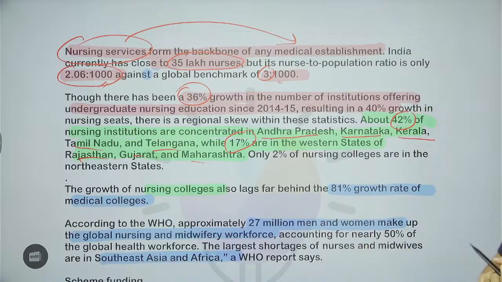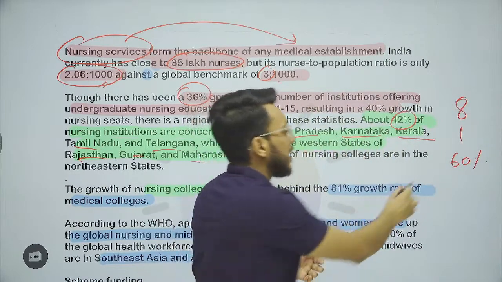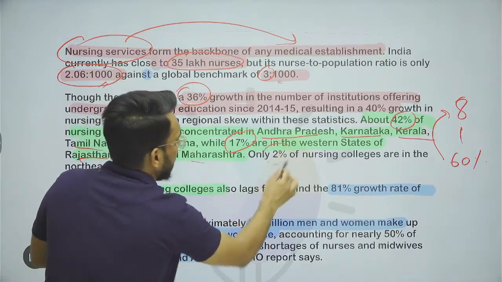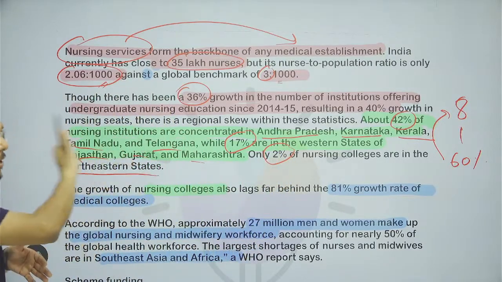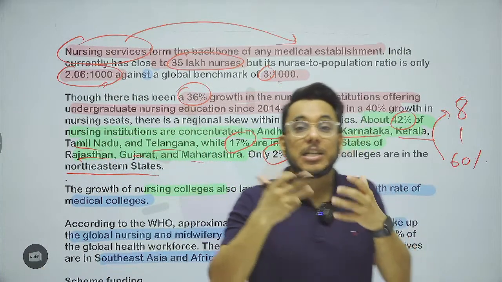So in total, 8 states have nearly 60% of the nursing institutions. To be precise, around 59% are in just these 8 states, and only 2% of nursing colleges are in the entire northeastern region. So there is a huge regional disparity, a regional skew.